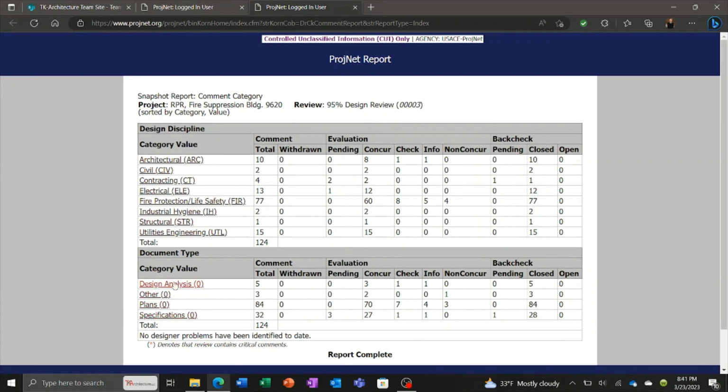So we have design analysis, plan, specifications, sometimes calculations are in here, and so you can see how many comments are associated with each project or each document that has been delivered as part of the project.